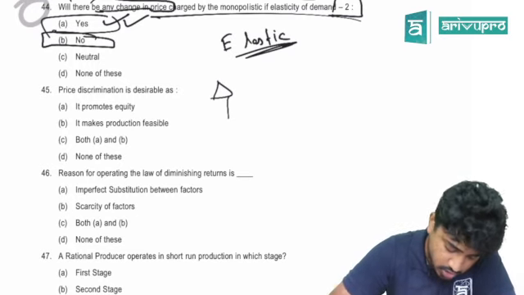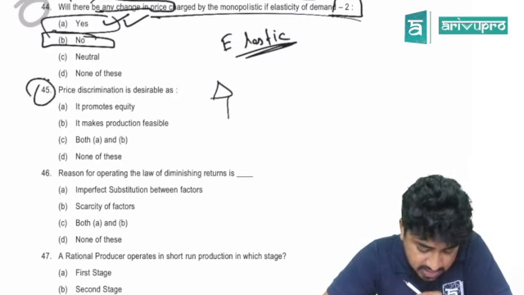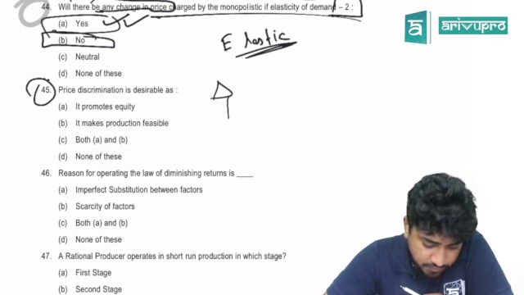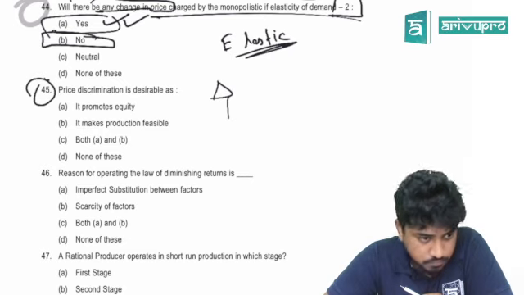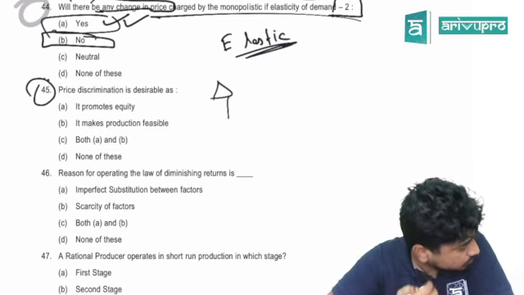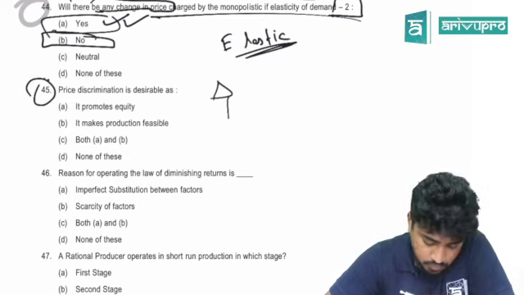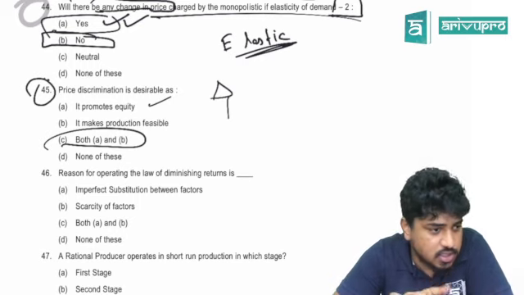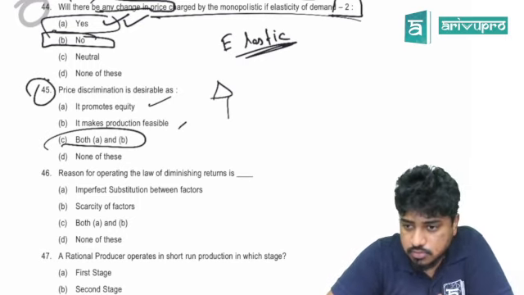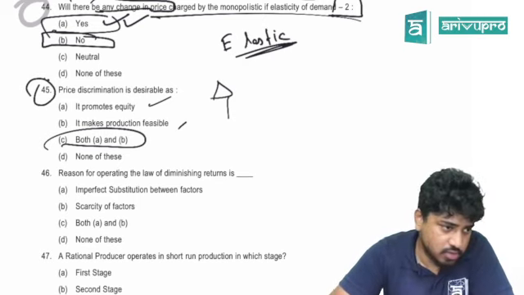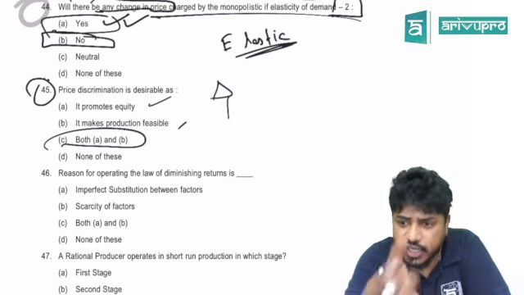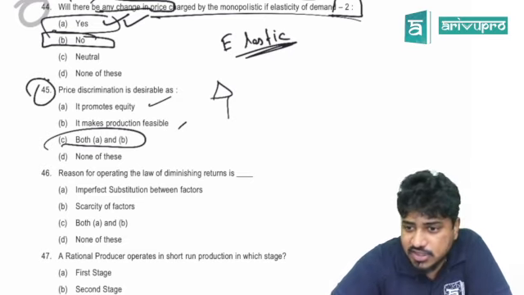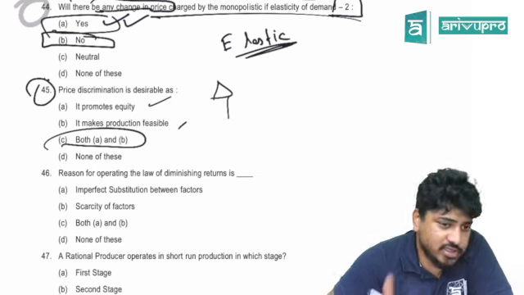Okay, that question. 45. Price discrimination is desirable for both A and B, sir. This is equity, sir. Okay, we studied this. This is economies of scale, sir. You produce more. Let's say I charge 50,000. I can give someone 2,000 rupees. I need to get a big customer first, then I can charge a lesser price. My production is happening. At least this is also one reason, sir.